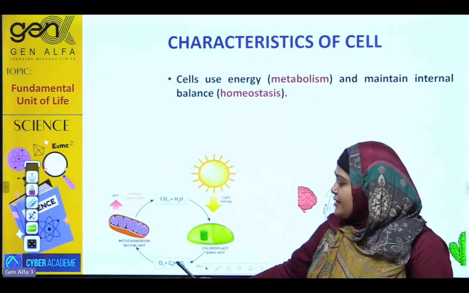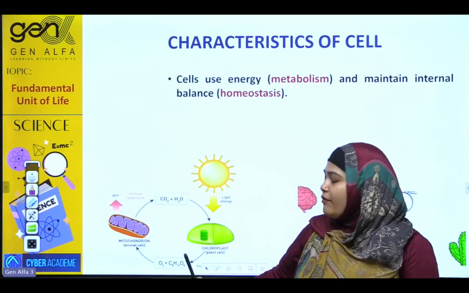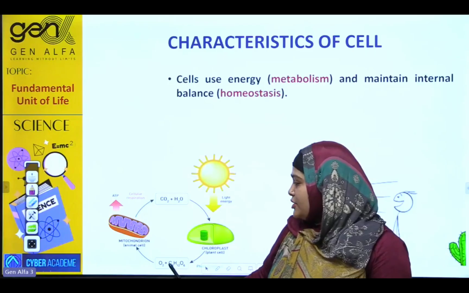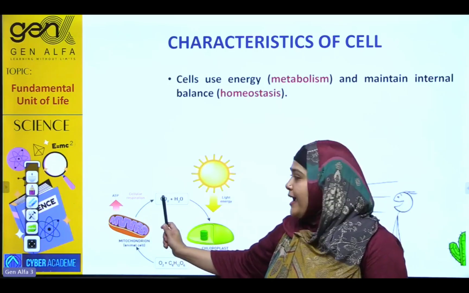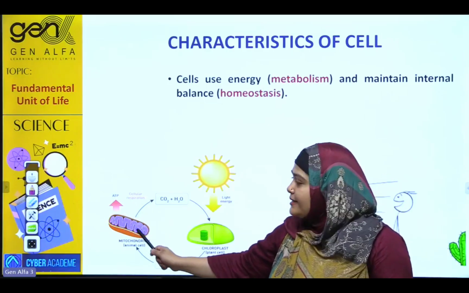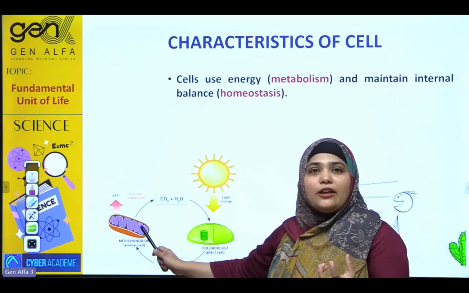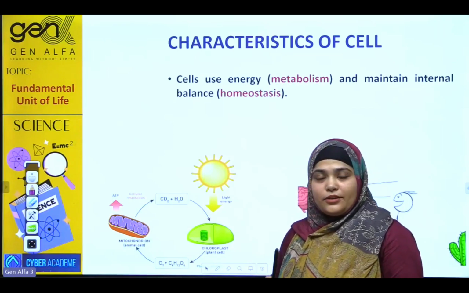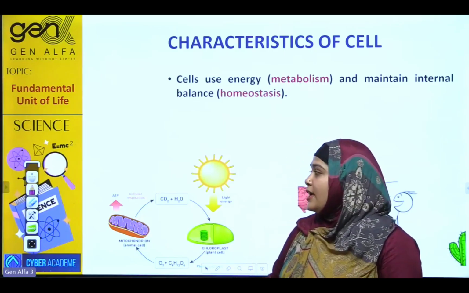This is the molecular formula of glucose, C6H12O6. Glucose, in the presence of oxygen, is broken down into carbon dioxide and water and releases energy in the form of ATP inside the cell's powerhouse. The powerhouse is the special organelle involved in energy production, that is mitochondria. Mitochondria is also known as the powerhouse of the cell because it generates energy in the form of ATP.